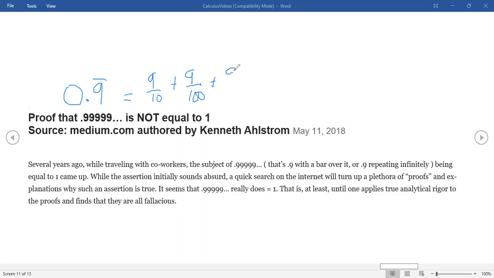We can stop there and write down the ellipsis. Now notice these are all just powers of 10. This is 10 to the first power, this is 10 to the second power, this is 10 cubed. And I'll put the plus dot dot dot.